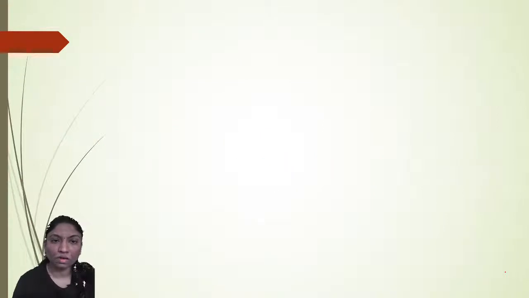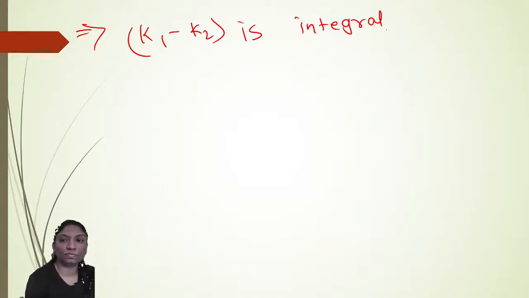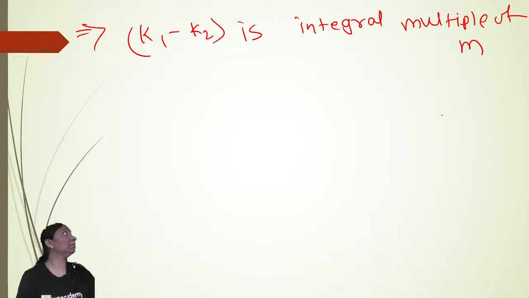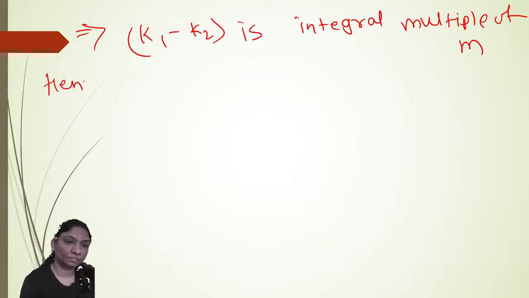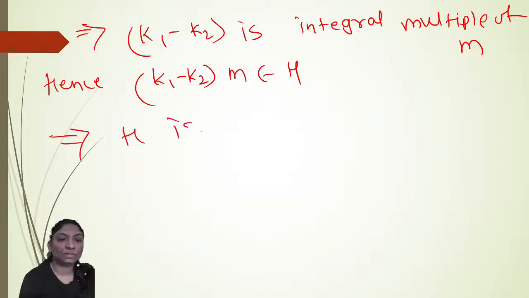Right? Now, as it belongs to I, which implies k1 minus k2 is an integral multiple of m. K1 minus k2 is an integral multiple of m, and hence (k1 minus k2) times m belongs to H, because every element which is a multiple of m is present in H. So which implies H is a subgroup of I.